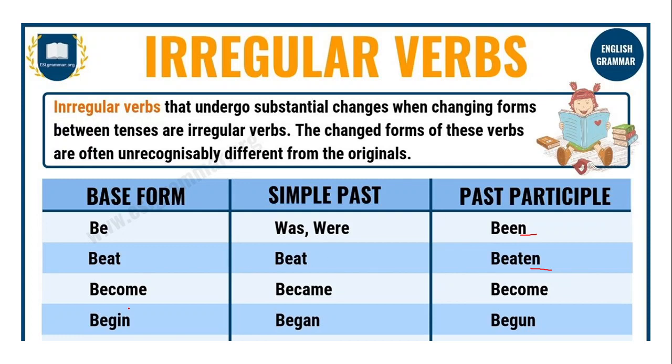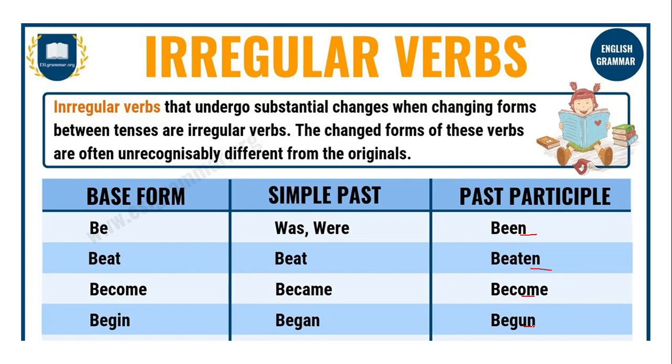So we have also become, became, and then if it's past participle, it almost returns to its base form with the O, and then begin, began, begun. In here, these three kinds of words have a different set of vowels: in here the base form has the vowel e, in here the vowel a, and in here the vowel u.